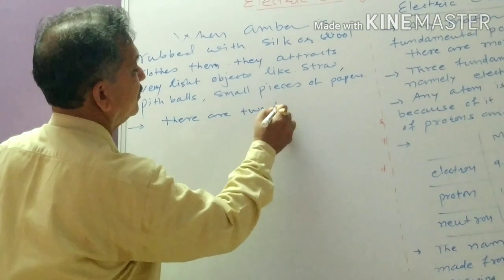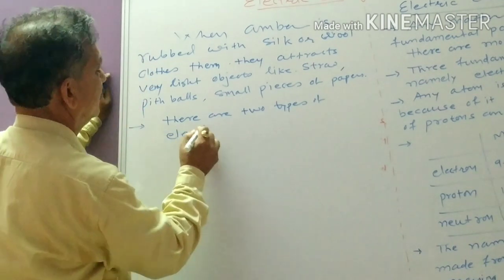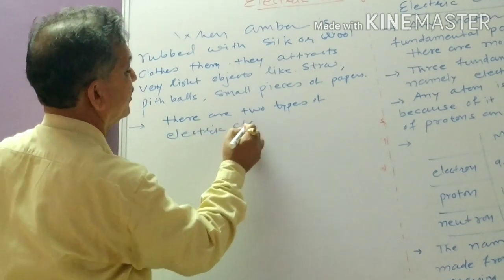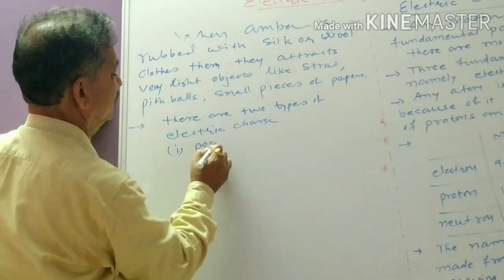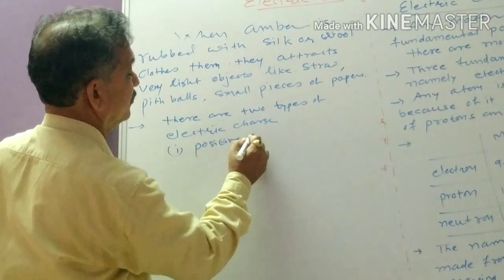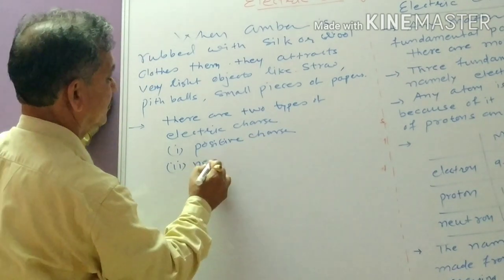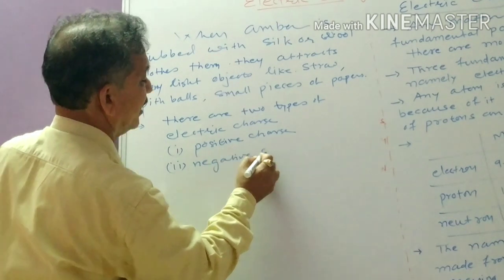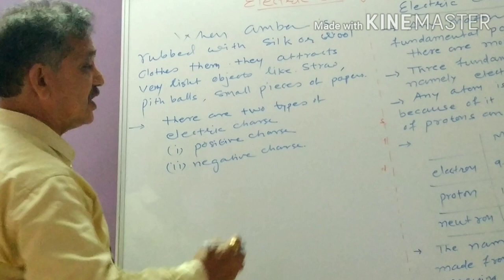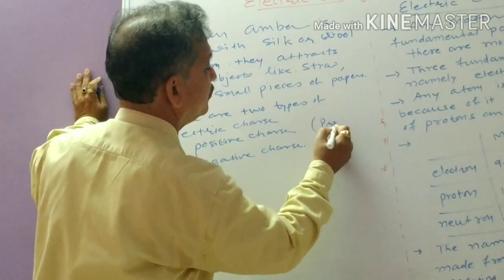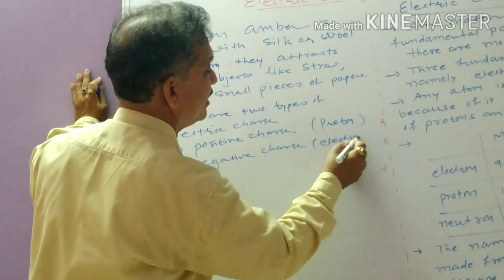There are two types of electric charges. One is positive charge, another is negative charge. For positive charge you can take a proton, and for negative charge you can take an electron.